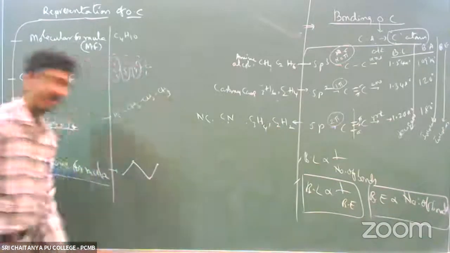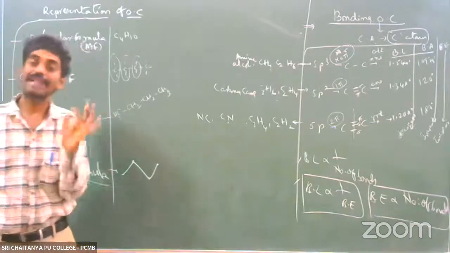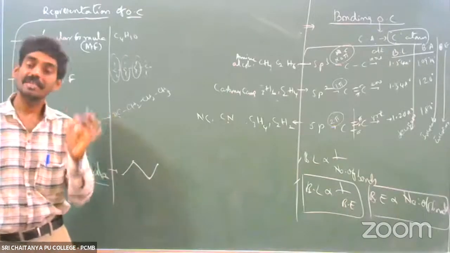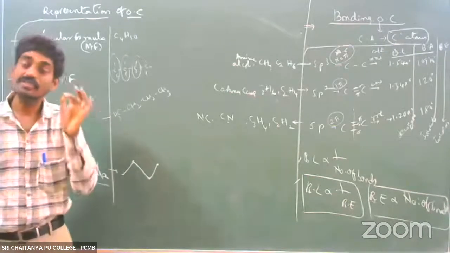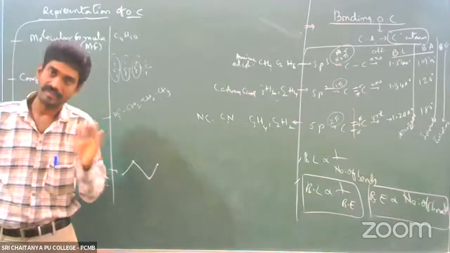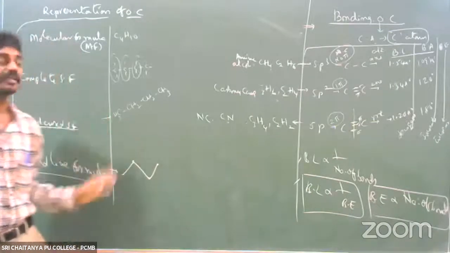So in bond-line formula, there is no need to show carbon atoms and hydrogen atoms. Other than carbon and hydrogen, heteroatoms like oxygen, sulfur, halogens, phosphorus are all represented, and all functional groups are also represented, along with the bonds. That is called bond-line representation.